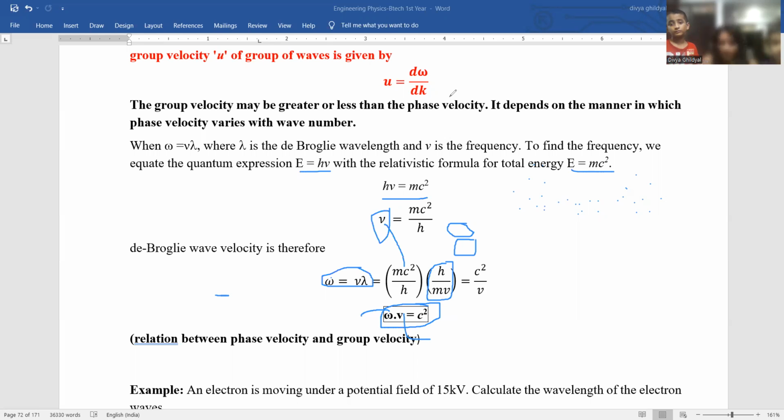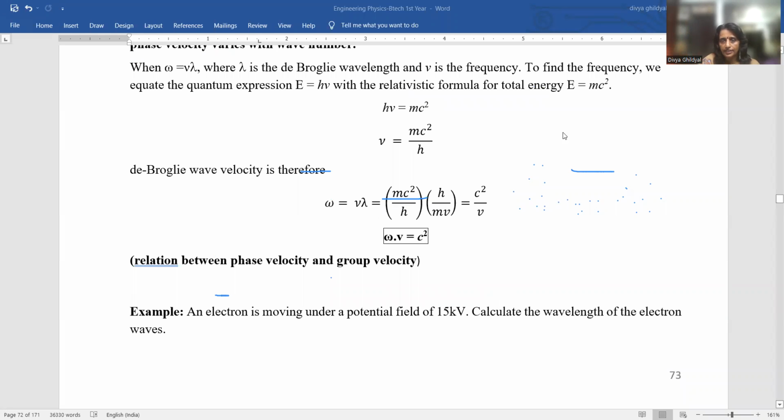In general, I will make it clearer what this group velocity and phase velocity are, the multiple of which is equal to c square. See, imagine a matter wave. What is a matter wave? It consists of a large number of particles, traveling like this in the x direction. Matter wave is going to be a big wave because it has a large number of particles in it. Every particle will have a de Broglie wavelength, and we cannot predict with full confidence the full motion of these large number of particles.